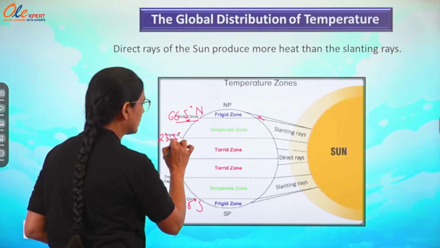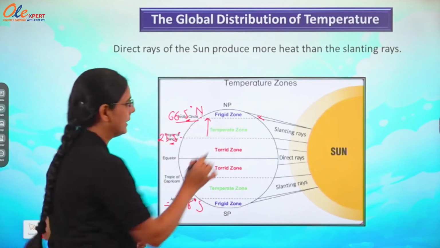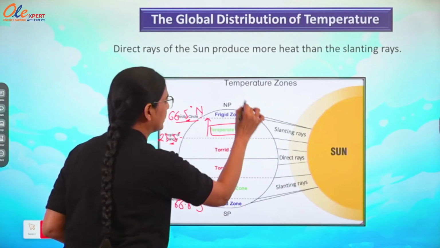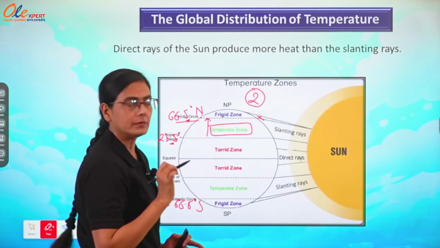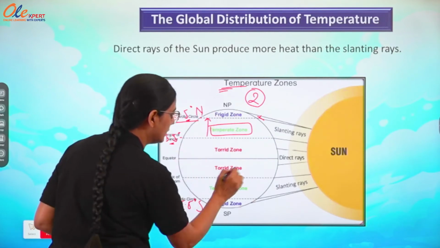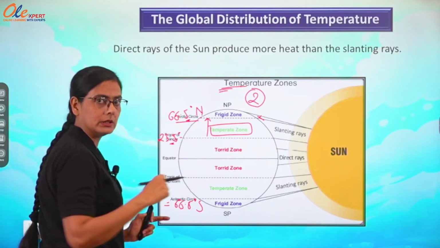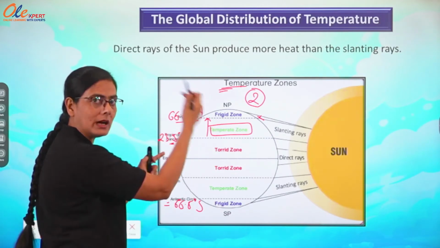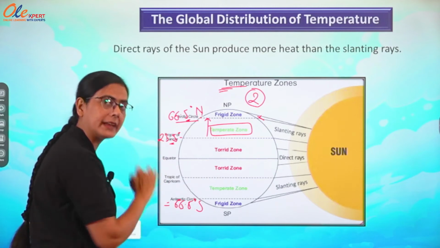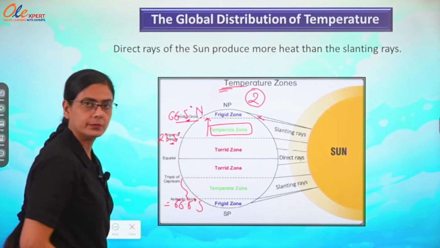So, from Tropic of Cancer to Arctic Circle it will be temperate zone. The second one, temperate zone, can be divided into 2 parts, north and south. North means Tropic of Cancer to Arctic Circle, and south means Tropic of Capricorn to Antarctic Circle.